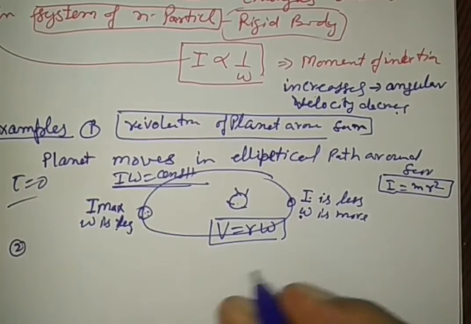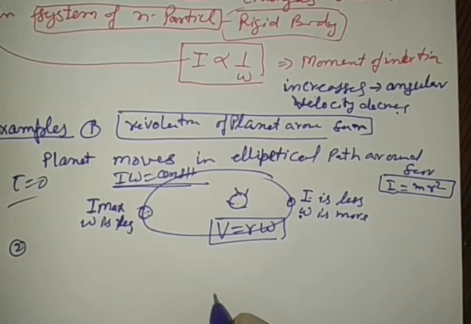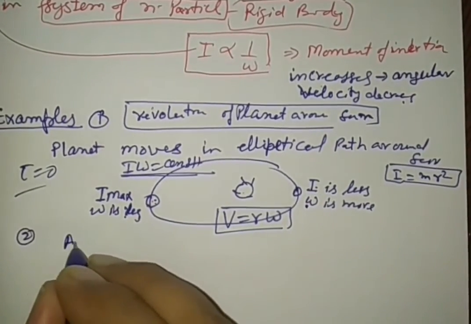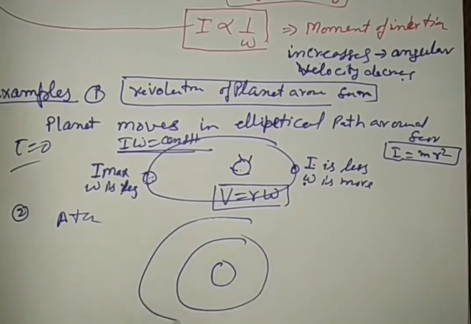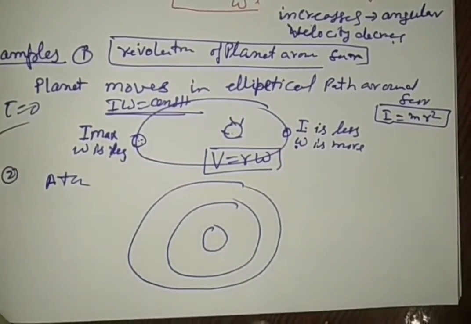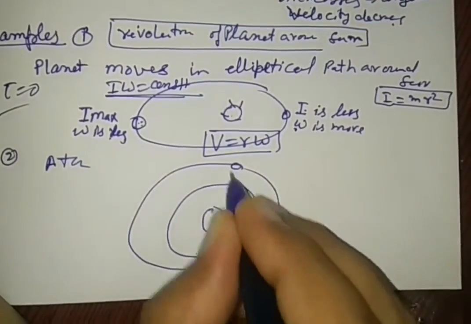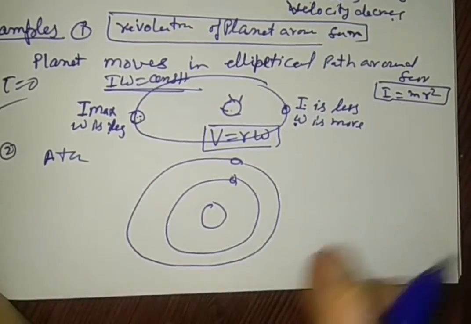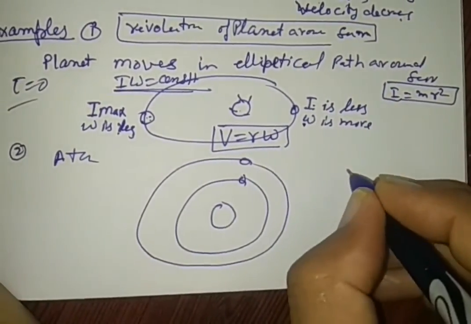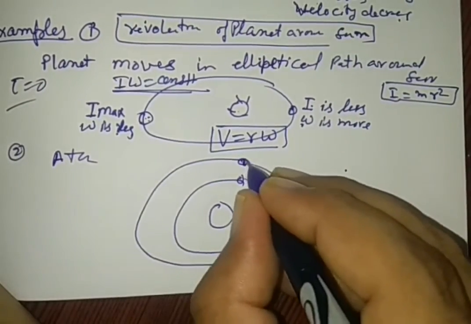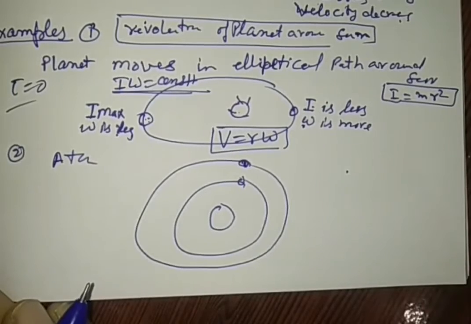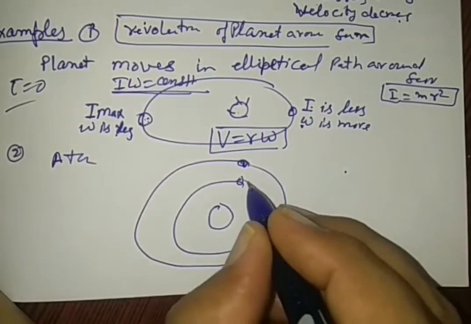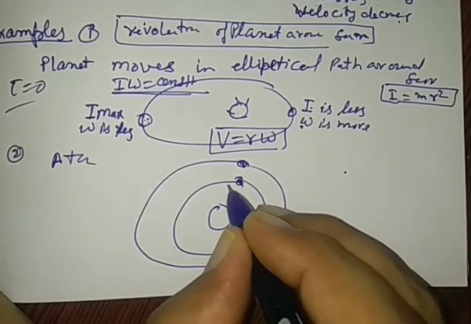One more thing we can see in atoms. There is a nucleus, and electrons revolve around it. No torque acts. These electrons also revolve in elliptical paths just after the first orbit, the 1s Bohr orbit.